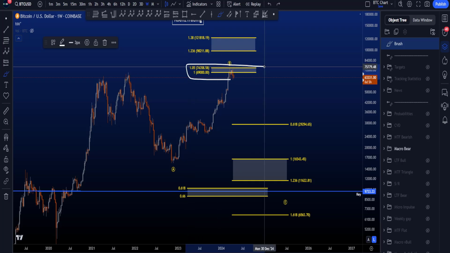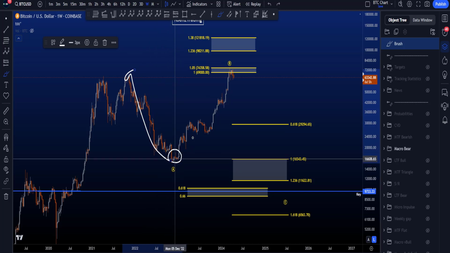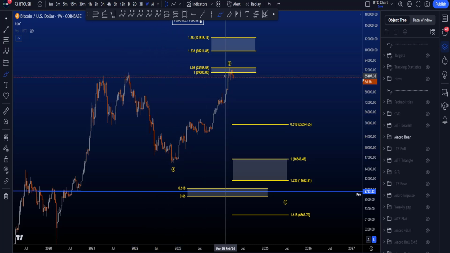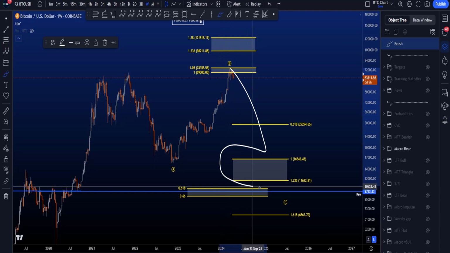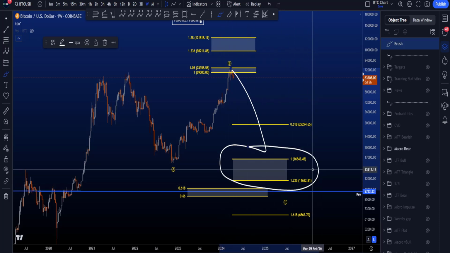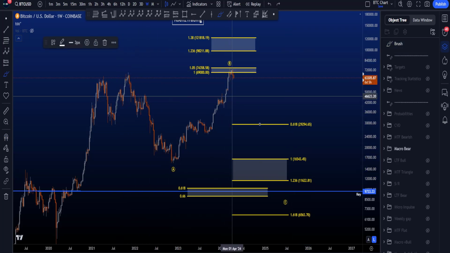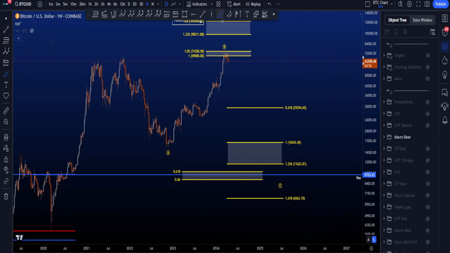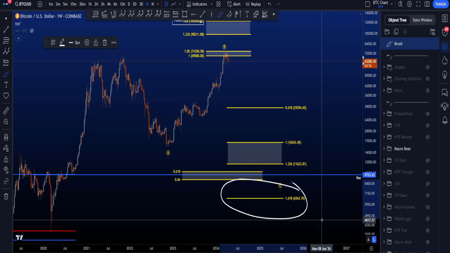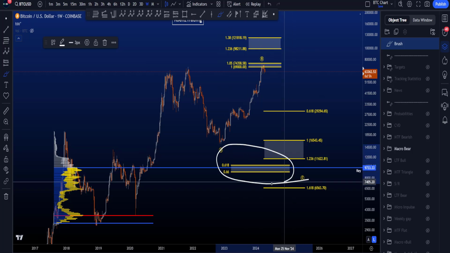The regular flat target is 69K to 74K, the 1 to the 1.05 taken from the same pivots over here, but a regular flat is less common than an expanding flat. Now in this wave C, we then want to see an impulse to the downside, where your common target for a regular flat is between the 1 and the 1.236 trend-based fib extension, taken from the high to the low to the current high that we have, giving you a target between 16.5K and 11.6K, with the extension target being the 1.618 at 6.5K. In this area, however, we do have important support.